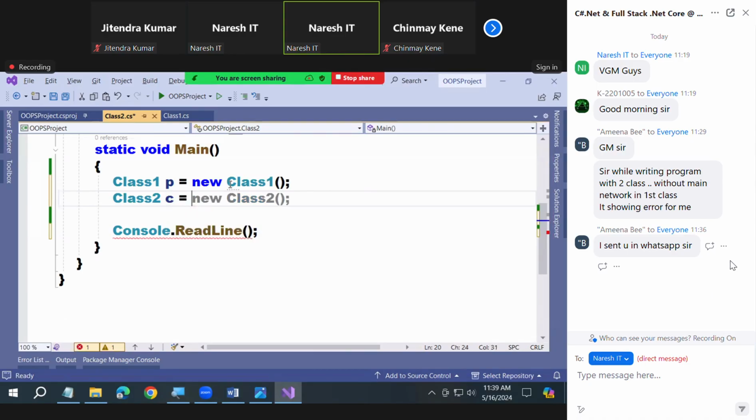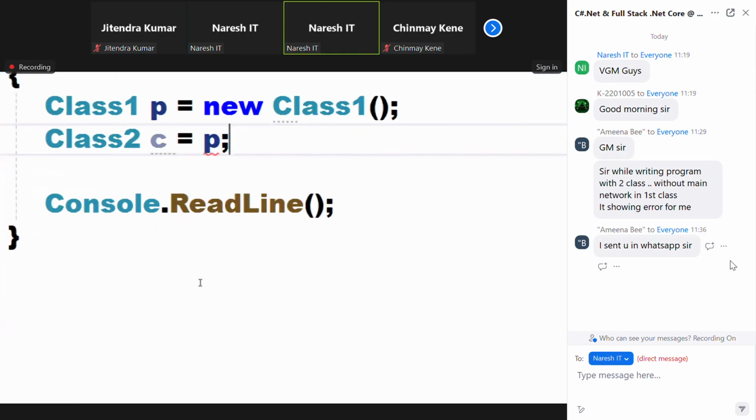And I want to initialize it by assigning P. See the error. That's what I told you. Parent class reference instances cannot be used for initializing child class variables. Child to parent is possible, but parent to child is not possible.